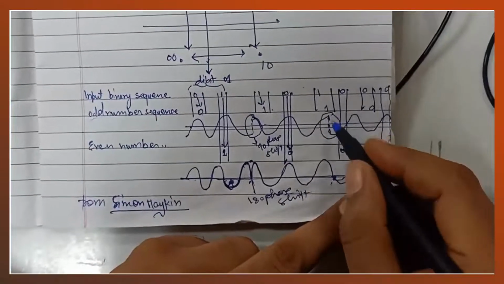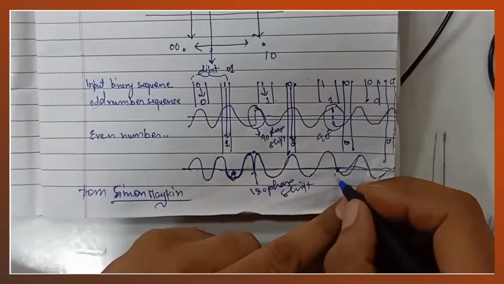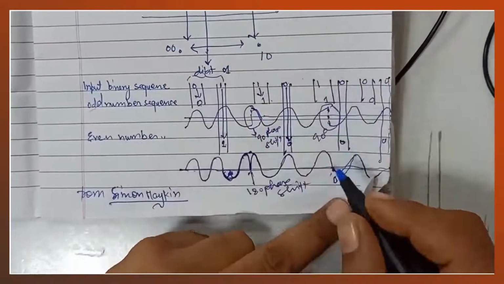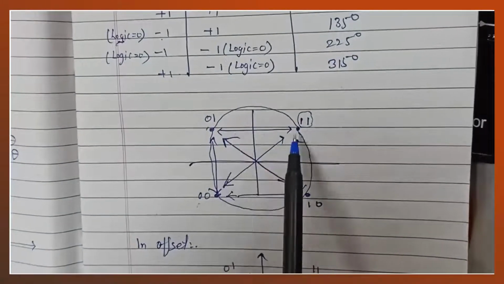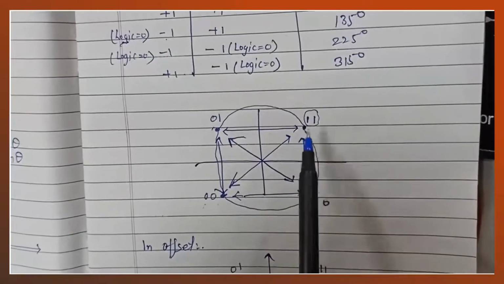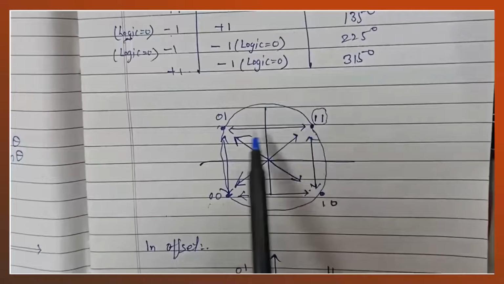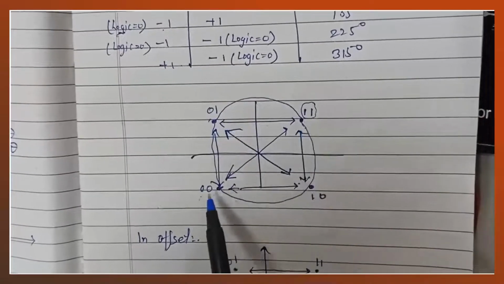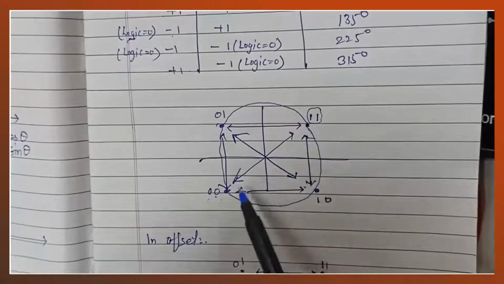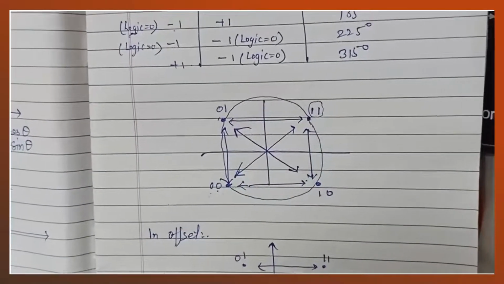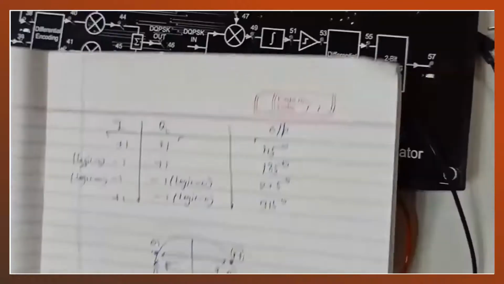Similarly, at another time we have a 90-degree phase shift here, but here we have no phase shift. Therefore we can say the bit can transfer from 1 1 to 0 1 and from 1 1 to 0 0 as well. So we have a 90-degree phase shift as well as a 180-degree phase shift at the same time. Now this can be seen.